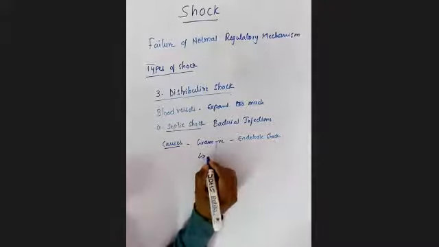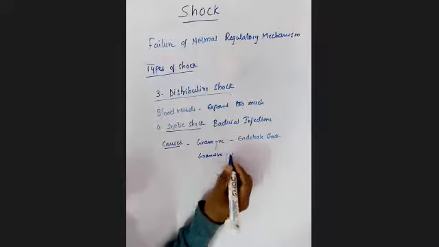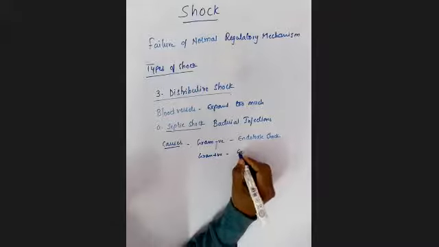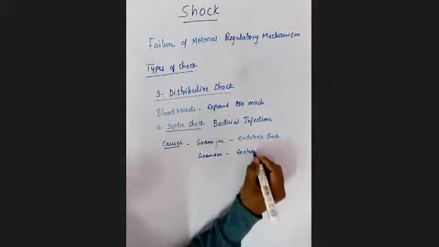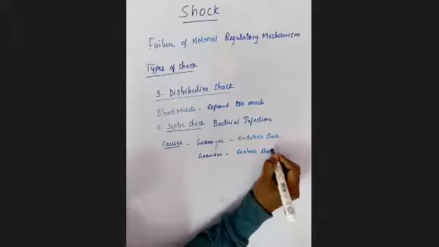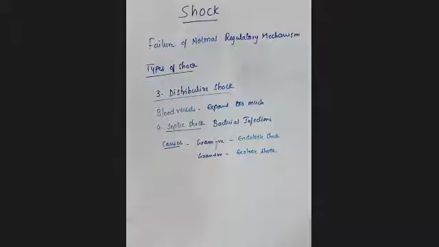And gram positive bacteria cause exotoxic shock. Among these two, the endotoxic shock caused by gram negative bacteria is more common when compared to the exotoxic shock caused by gram positive bacteria.